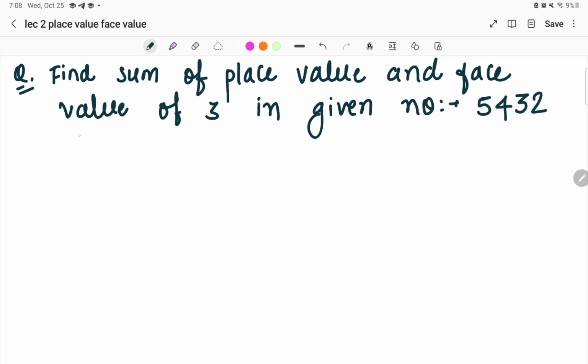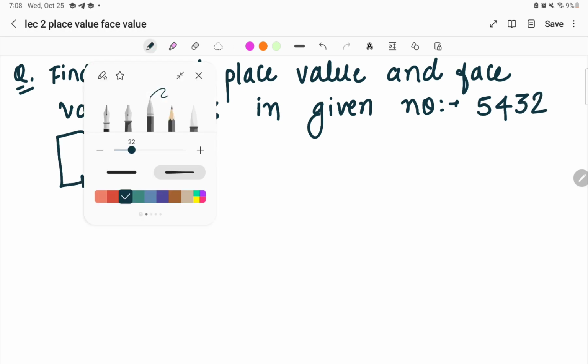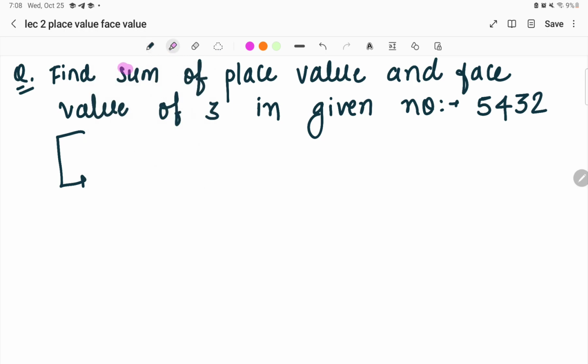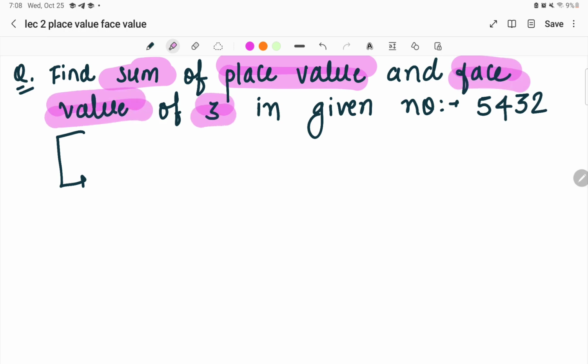In this given number, you have to find the summation of the place value and face value of 3. First, you must know what the place value and face value are. The place value is denoted by PV and the face value by FV.